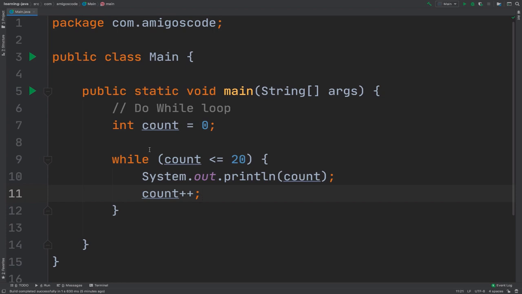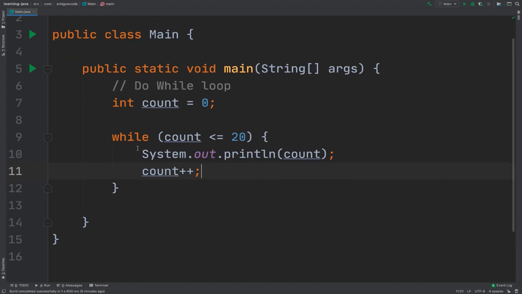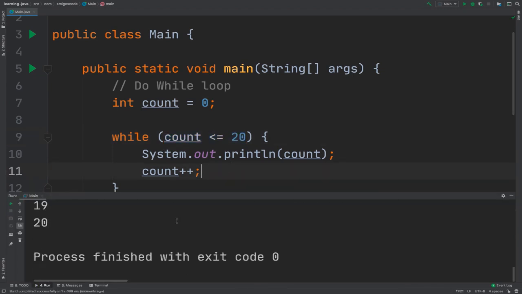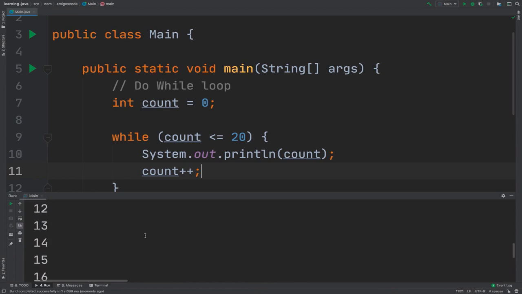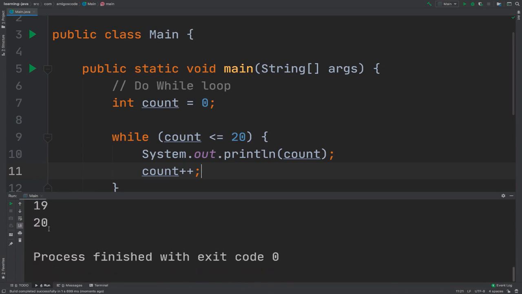So as you saw previously, the while loop simply executes the block of code inside of the curly braces while a condition is true. So if I run this, so you remember what we've done before, you see that it prints all the numbers from 0 to 20.